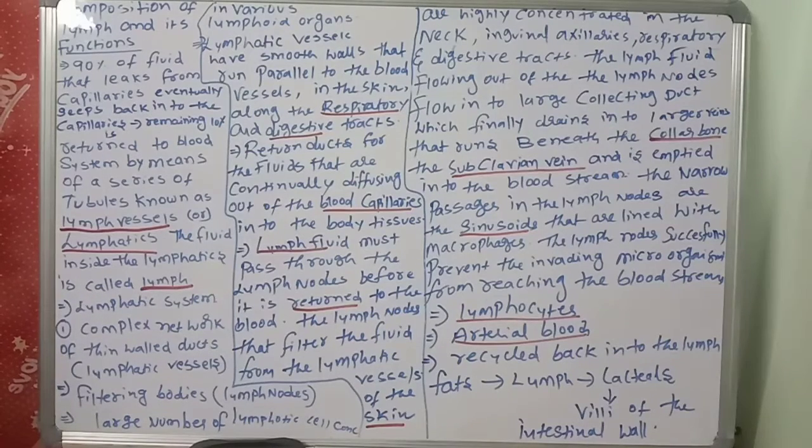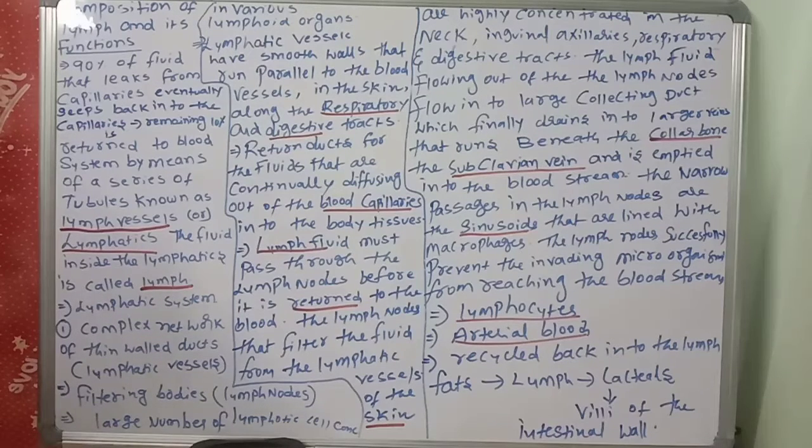You know very well that in our circulatory system there are two body fluids. What are the two important body fluids? Number one, blood. Blood we discussed. Blood is a fluid connective tissue. Blood is helpful for the transportation of nutrients, minerals, hormones, enzymes, like that we discussed, right? So in this class we are going to discuss another important concept, that is lymph.